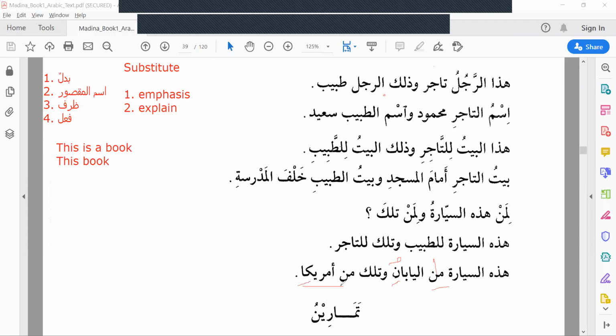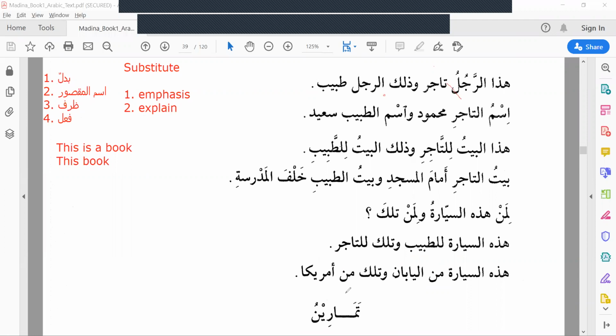So you should not give kasra to America. Don't say min Amriki. Someone may say, Ustad, you are the one who said min is harful jar, so I will give the kasra to the following noun. No, because Amrika is Ismul Maqsur, which is an exception that will not take kasra. Now you know why we have to learn about Ismul Maqsur: we should not give kasra to the noun which is Ismul Maqsur.